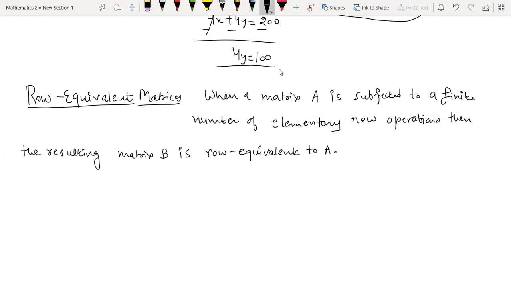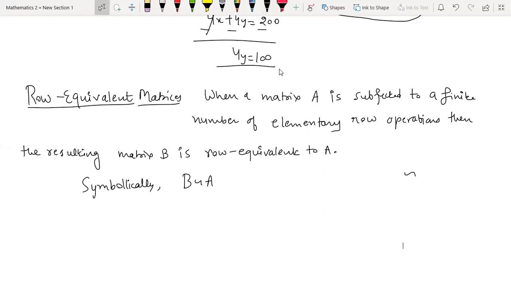As matrices, this is known as the new matrix. You keep on applying row operations, and whatever matrix you get at every step is row equivalent to the first one. Now why do we say row equivalent? Because we are doing row operations. You will learn that we can also do column operations. We will come to that part later, but right now we are only talking about row operations. That's why it's called row equivalent. This is denoted by B is row equivalent to A. Symbolically, it means this. This is a symbol which we'll be using for equivalence. So that's the definition of row equivalent matrix.